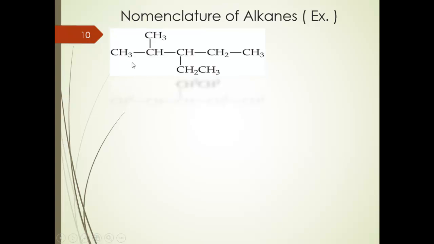After that, the numbering is from the end close to the branch. This is the closest one to the branch, so I will make the numbering from here. So this is carbon number 1, this is carbon number 2, and this is carbon number 3. So the side chains are at carbon number 2 and carbon number 3. Carbon number 2 has methyl, and carbon number 3 has ethyl.